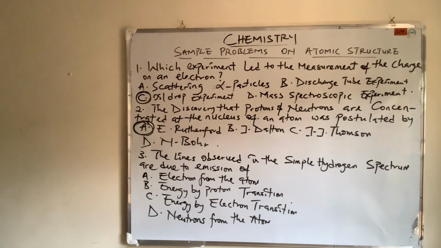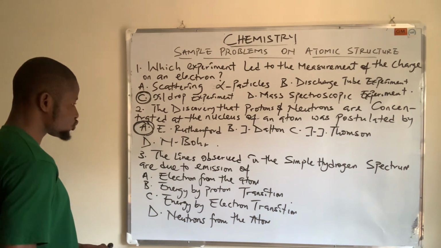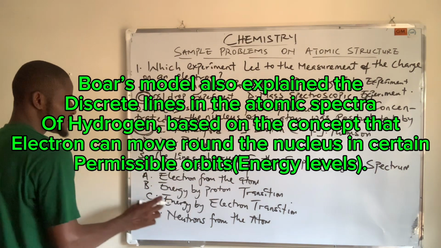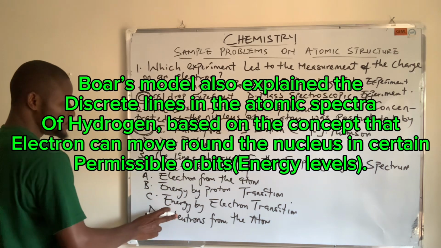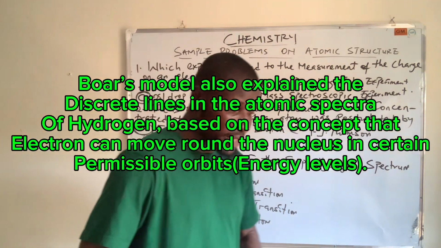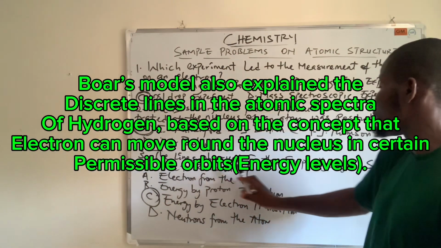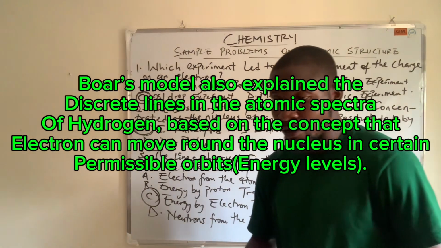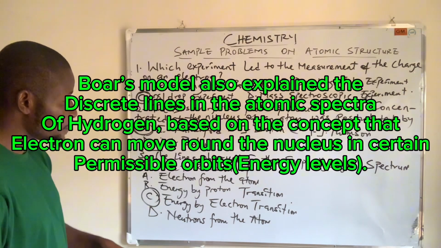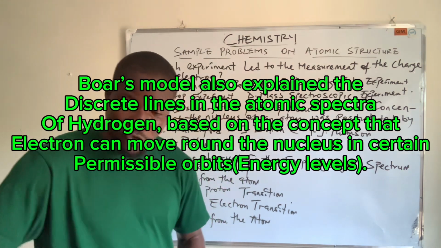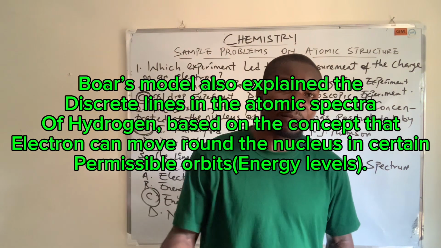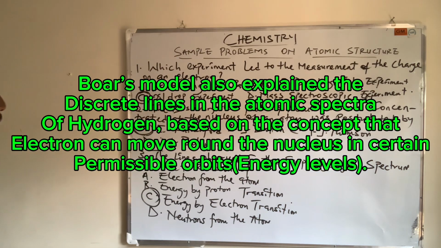Number three says the lines observed in the simple hydrogen spectrum are due to emission of A, electron from the atom, B, energy by proton transition, C, energy by electron transition, D, neutrons from the atom. Of course, our answer here is C, energy by electron transition, because when you look at this hydrogen spectrum, the scientist who explained this so well is Bohr. He was able to tell how when electrons are excited, they tend to emit energy. You see different energy levels that they emit, the transition states that they move. So our answer is the energy by electron transition.